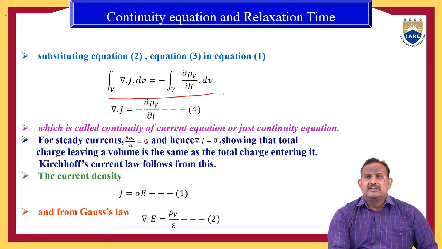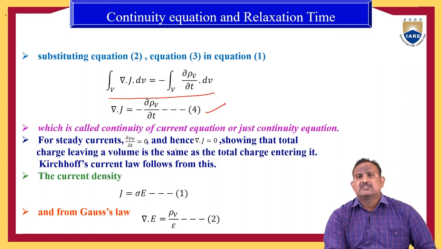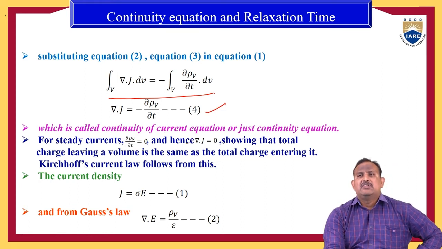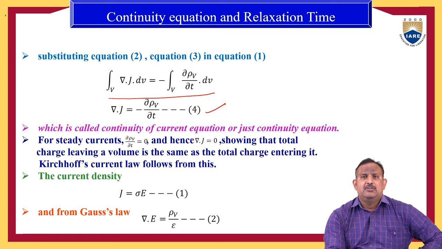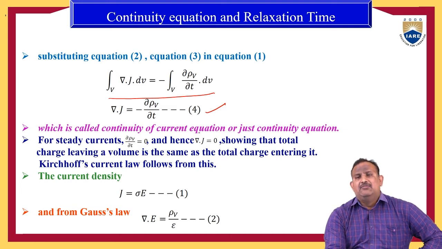If we compare the two sides, we can write del dot J is equal to minus dou by dou t of rho v. Let us assume it is equation 4. Equation 4 is known as the continuity equation, or the continuity of current equation.